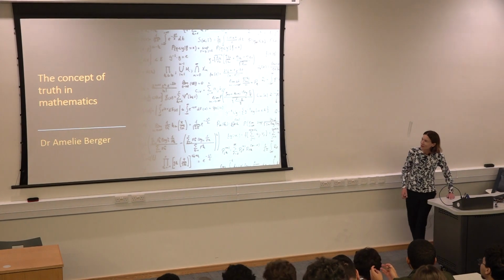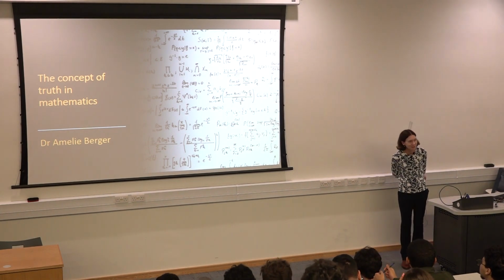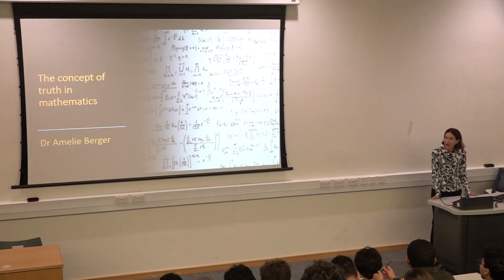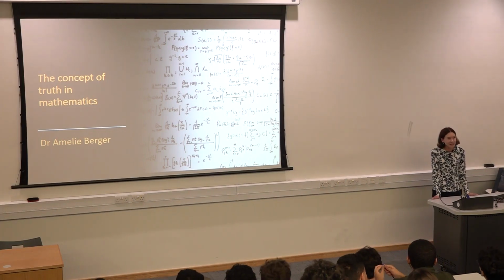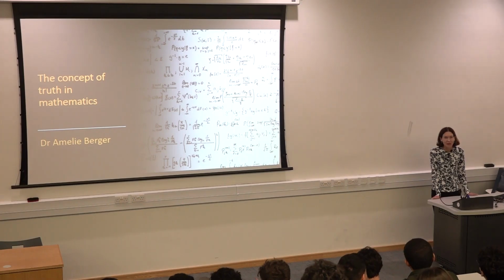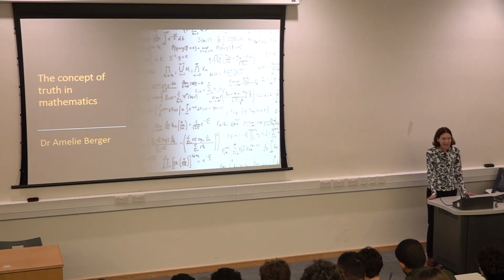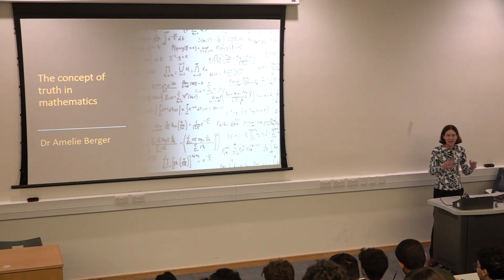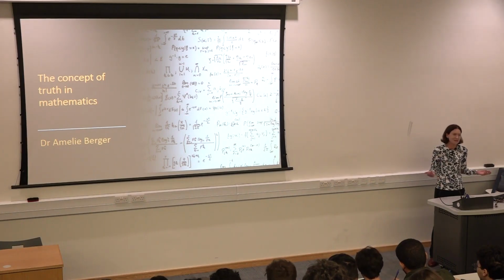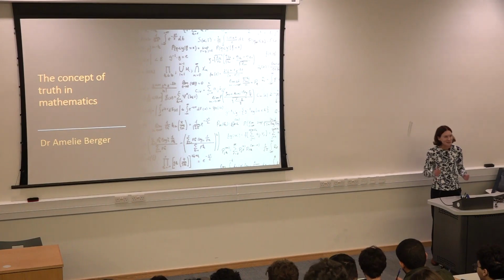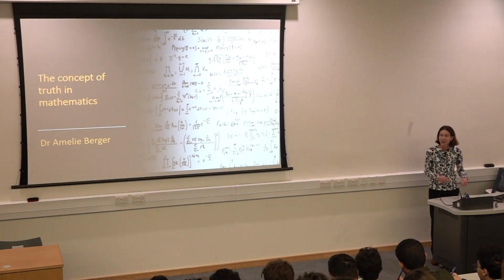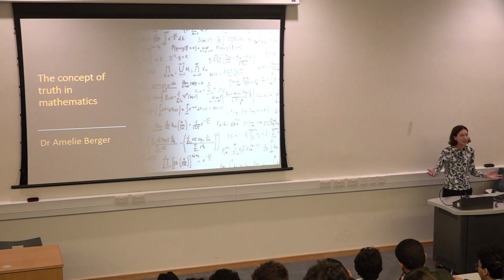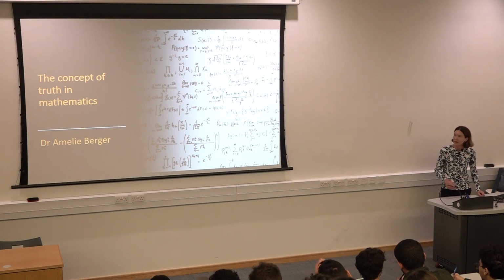So today I'm going to talk about the concept of truth in mathematics. I was inspired to make this talk because what I really liked about mathematics when I was at school was that it was black and white. It wasn't grey, yes? English poetry, it was grey. What does the poet mean when he says this and this and this? Don't know. Nobody knows the answer, yes? Whereas maths, it was right, it was wrong. And it is the same, doesn't matter which country you come from, doesn't matter which language you speak. So I really like this idea that things are either right or wrong.